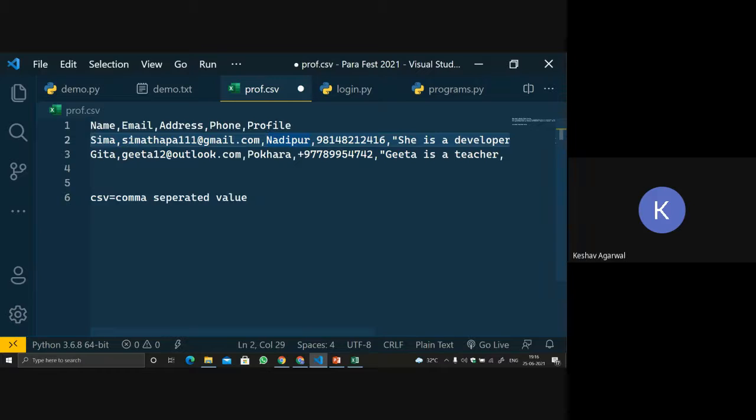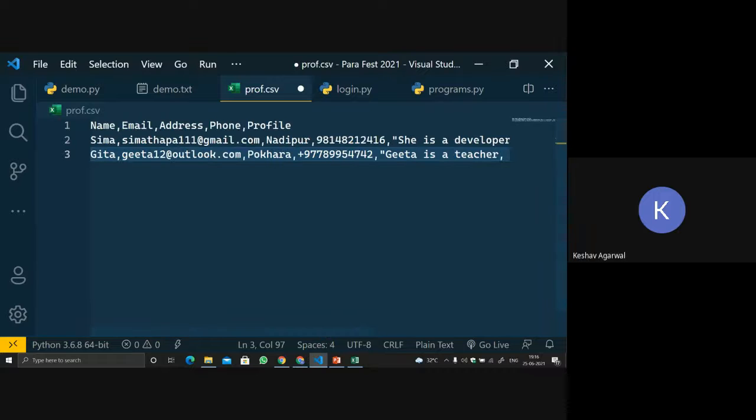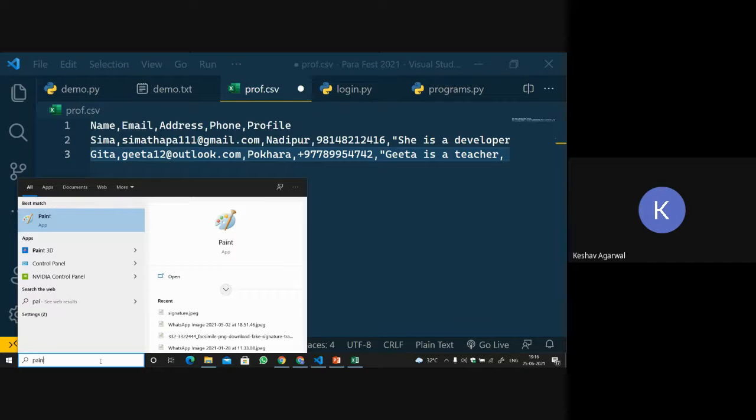This Seema is a value, and Seema's email is also a value. Both of them are separated using a comma. So that's why we are calling it a CSV file. Now is it clear what a CSV file is? Yes, sir. Okay, now let me explain what I am doing over here.